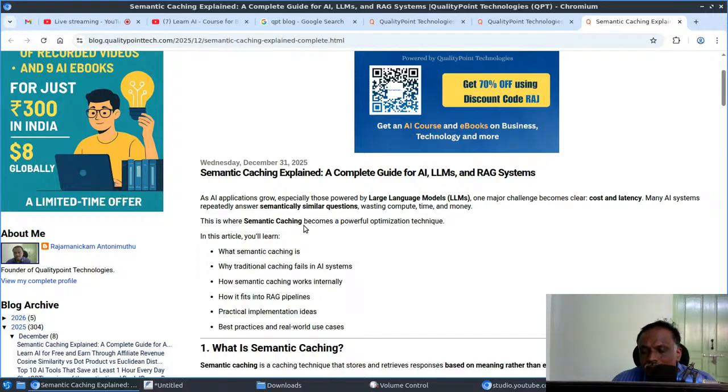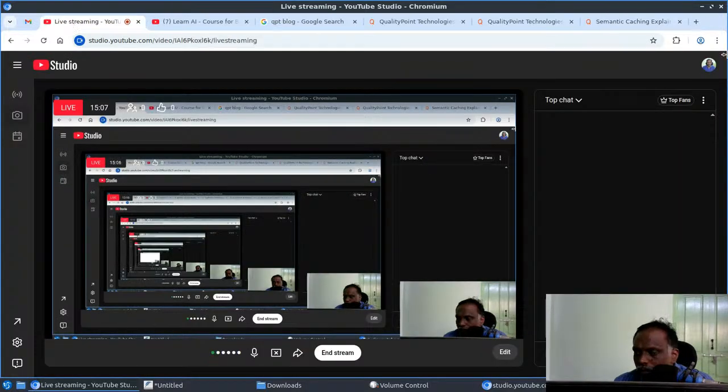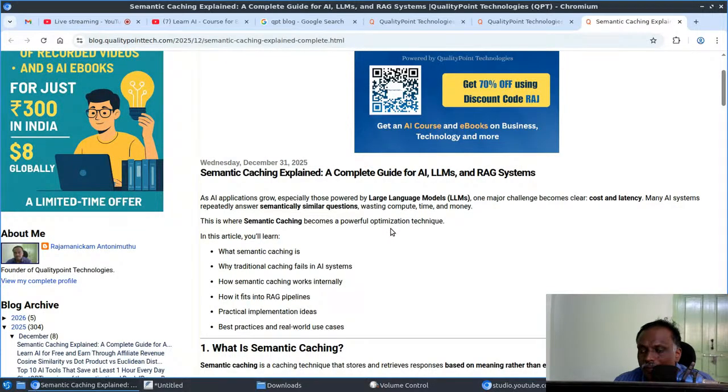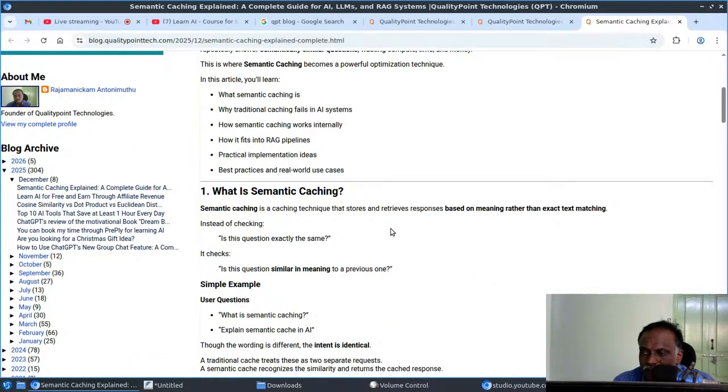In AI, people are also using caching. We have to use it, otherwise our LLM usage will be high and we have to pay more money, right? So in that perspective, we need to use caching. But the problem with caching is that natural language creates a problem.